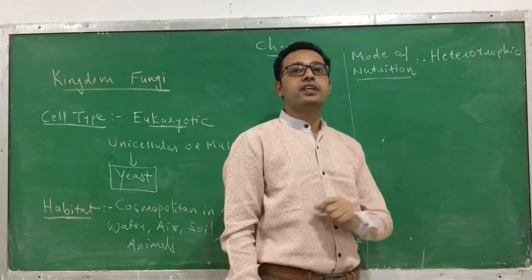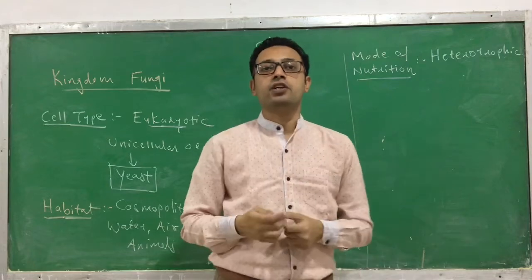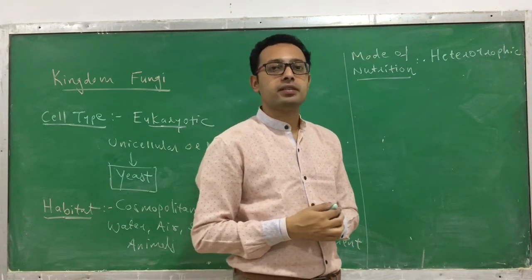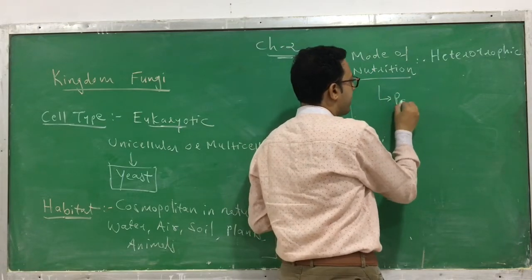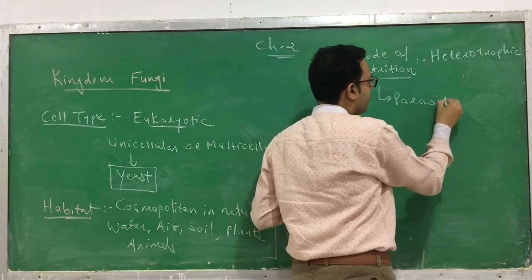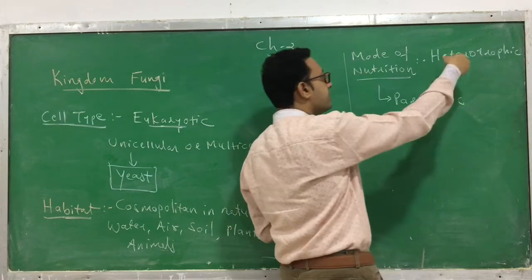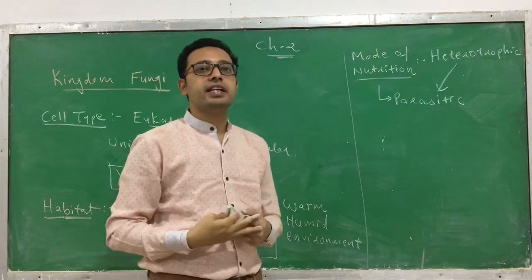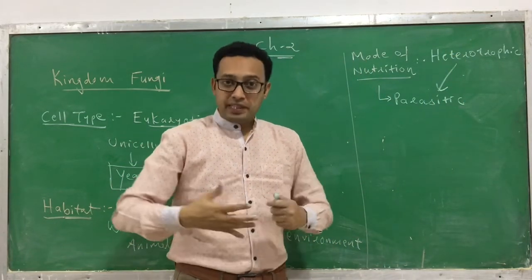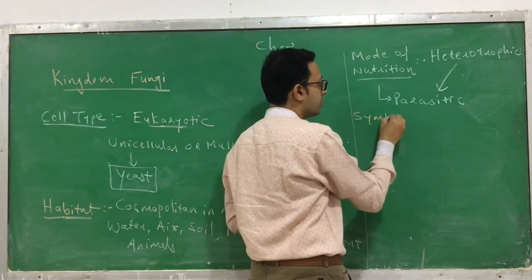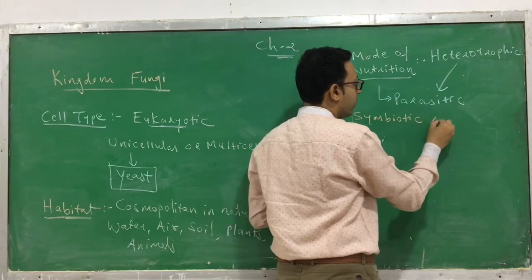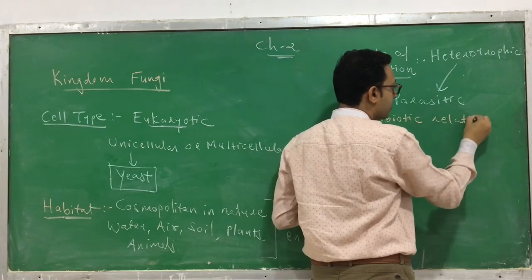They are heterotrophic in nature, meaning they have to depend on others for their food requirement. There are also a few fungi which live as parasites. Even within this heterotrophic group, a few live as parasites. But there are also some fungi which have a symbiotic relation.